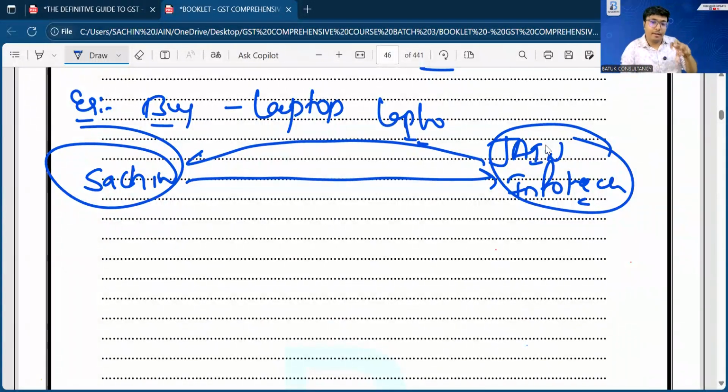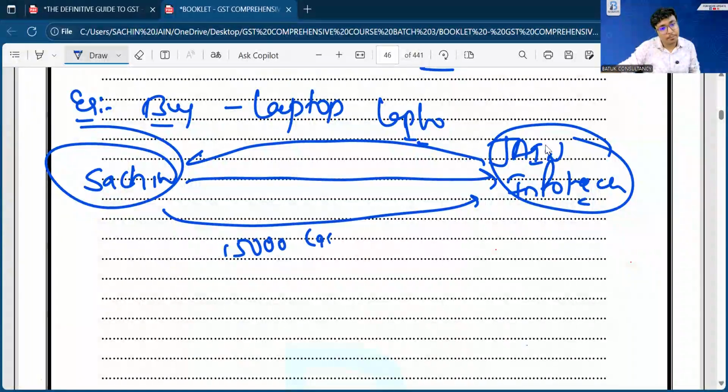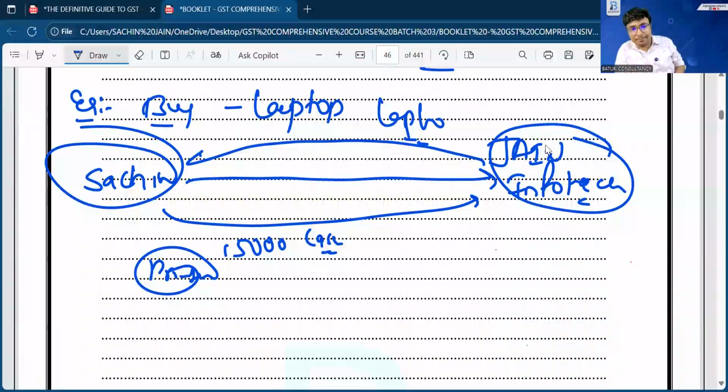And we both have decided that for this laptop, I will provide 15,000 cash to Jain Infotech, and I have one printer. I will provide that printer to Jain Infotech as well. So for that particular laptop, what I am going to pay to Jain Infotech is 15,000 in cash and one printer. Now the question is, what will be the transaction value?